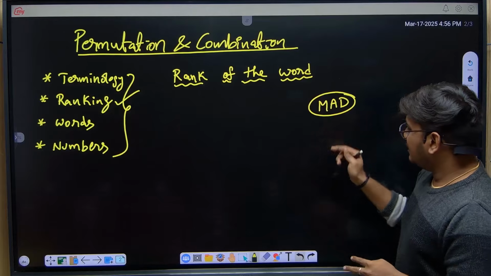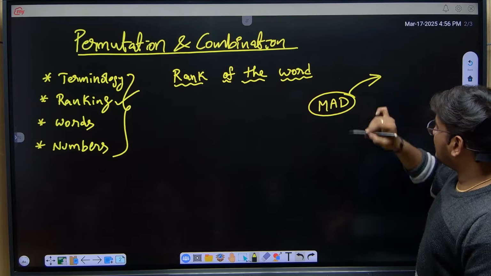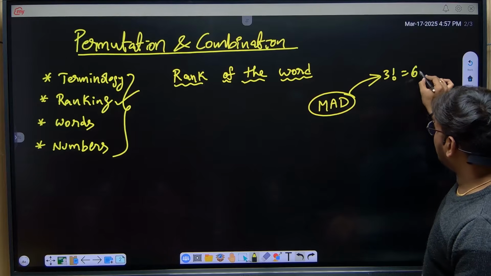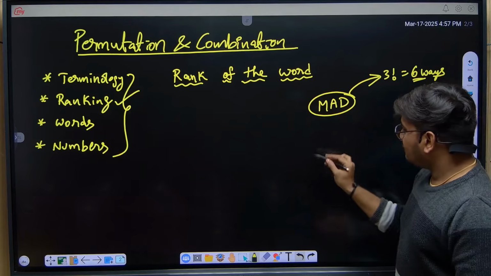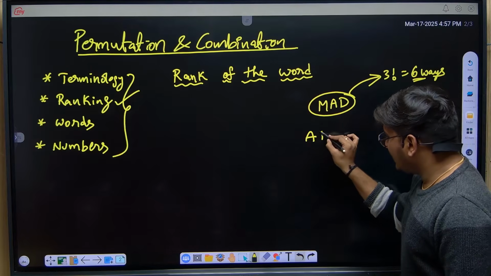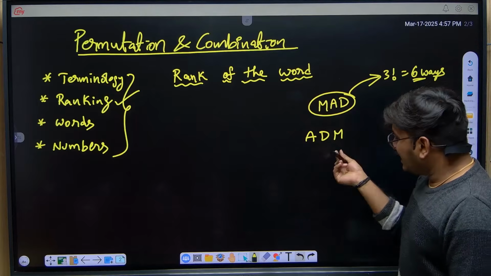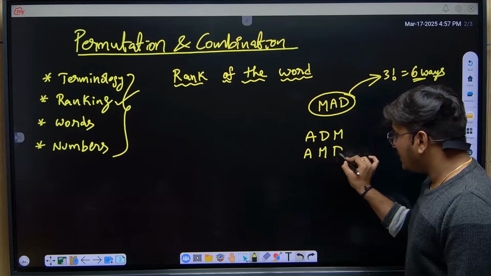Let's write all the possibilities. We already know that here there are three letters, and three letters can be arranged in 3 factorial ways. 3 factorial means 6 ways, 6 combinations, right? So in alphabetical order, A, D, M is the first combination. Next, A, M, D is the second.